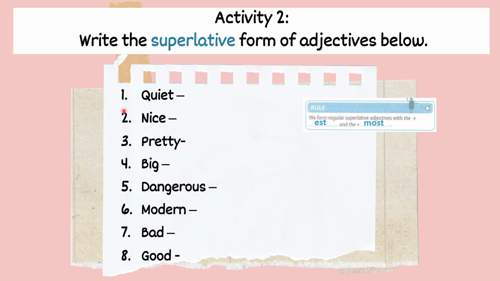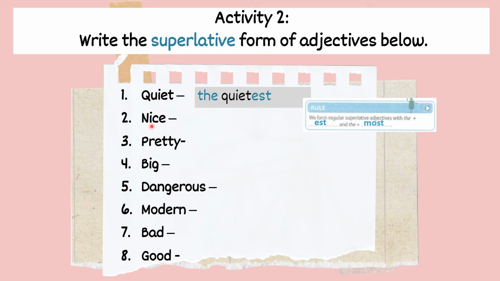So let's look at the examples. Okay, look at number 1. So this is short adjective, quiet. So if we apply this rule, quiet become the quietest. So we add est at the back. Don't forget the. Jangan lupa letak the dekat depan, to form superlative adjective, the quietest. Okay, how about number 2? This one also short adjective.